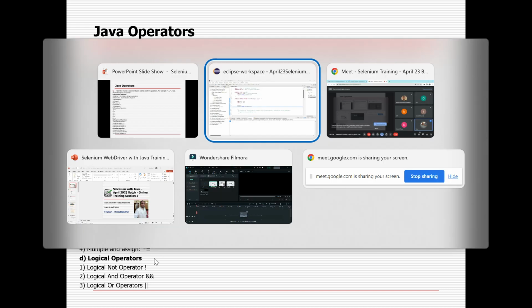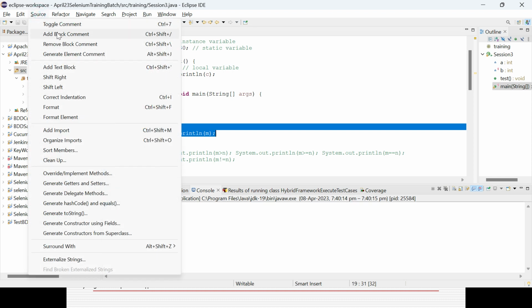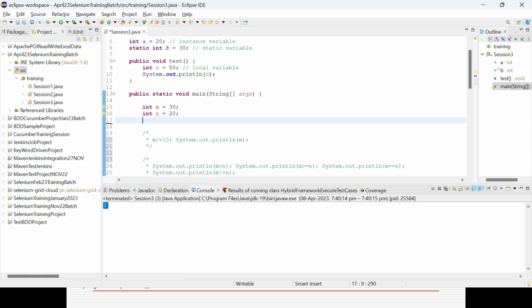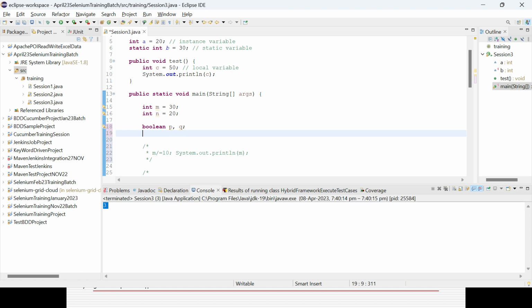So what I can do, in case you want to define multiple variables at the same time, I can define multiple variables, because these are the same data type, p and q. So that is the way I can define them. You could see multiple variables, with commas you can give 10 variables also. Suppose p equal to true, q equal to false.